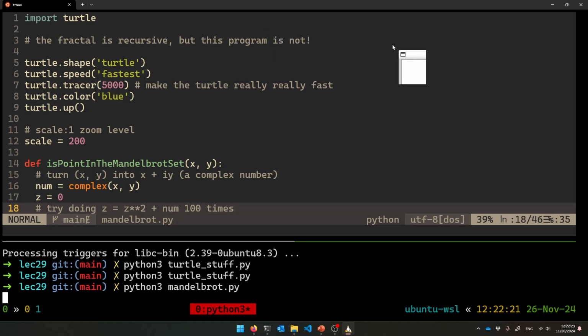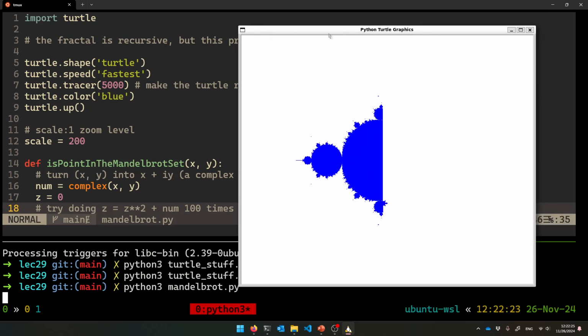It's working very hard, obviously. There it goes. It took some time. So I was drawing this fractal with the turtle. It's very cute. You have the little turtle at the end there.